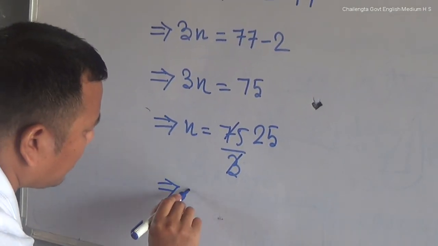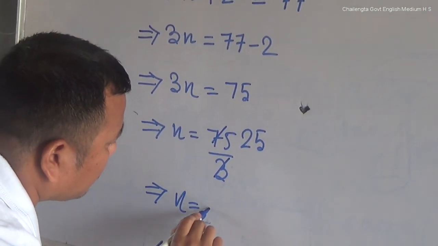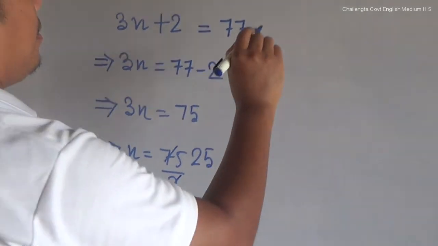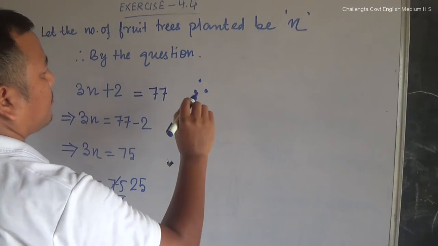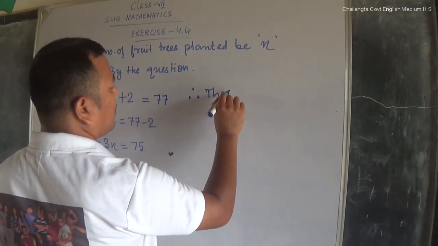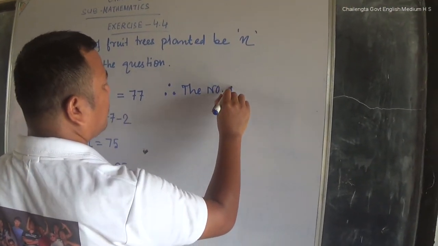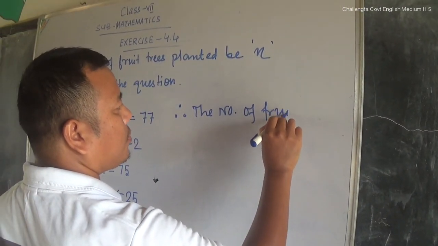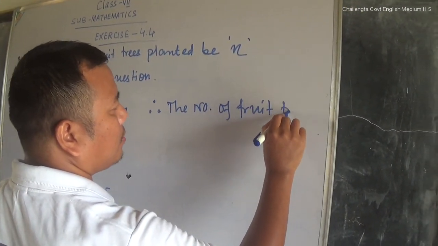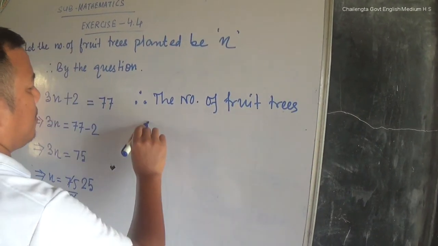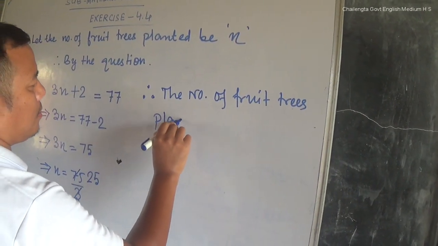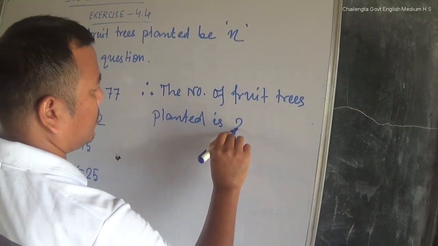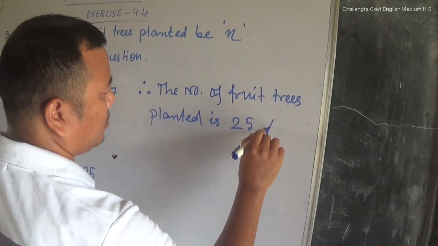That is x is equal to 25. Therefore, the number of fruit trees planted is 25. This is your answer.